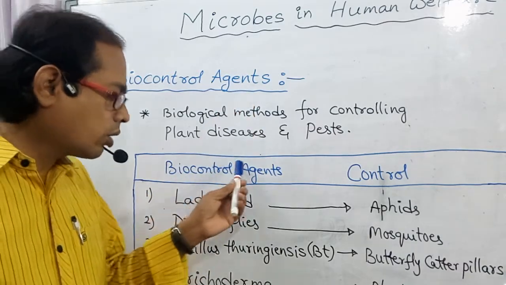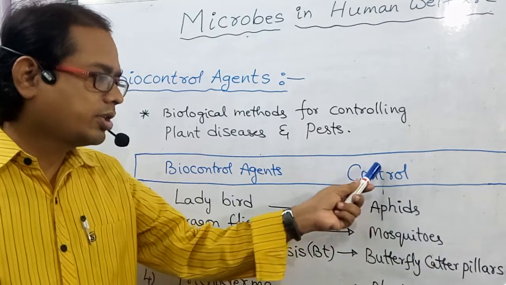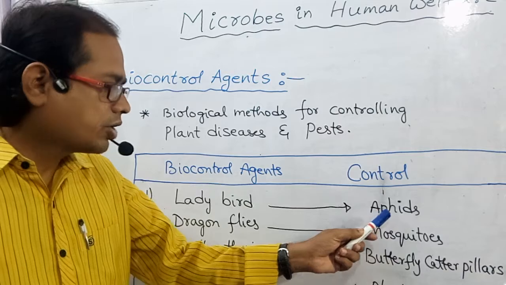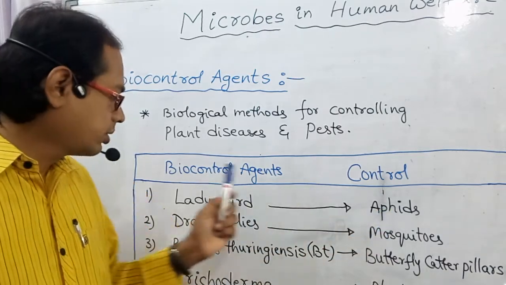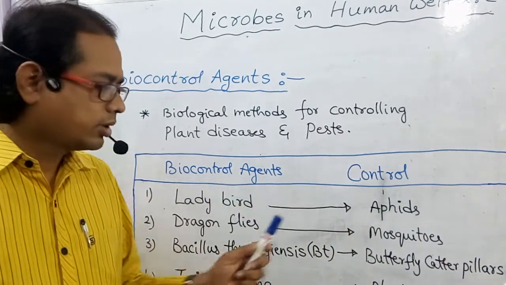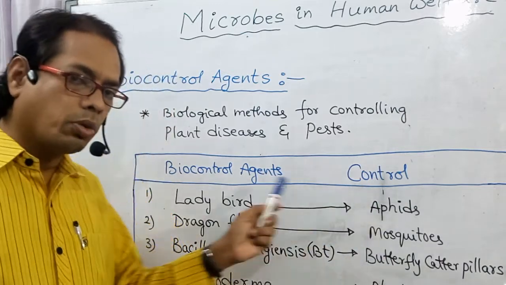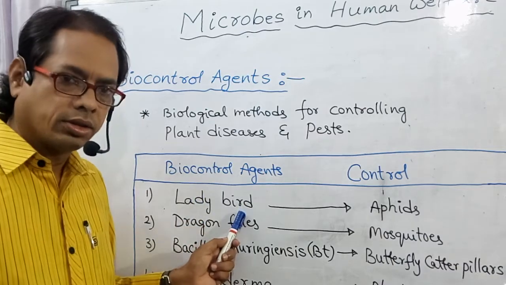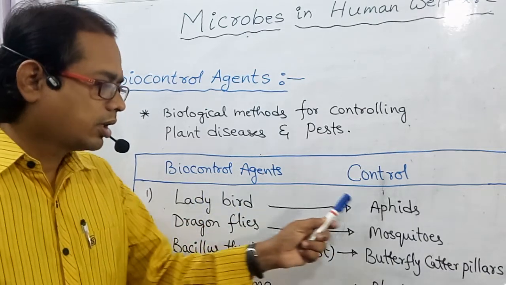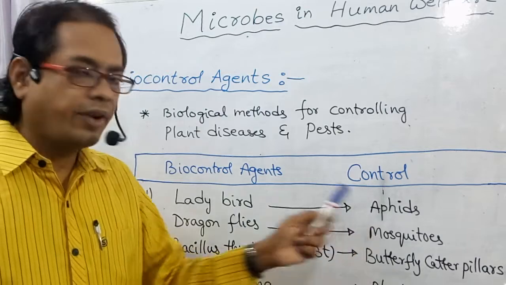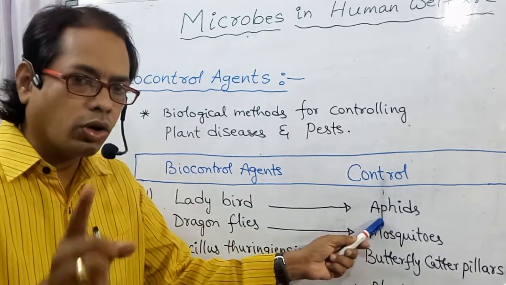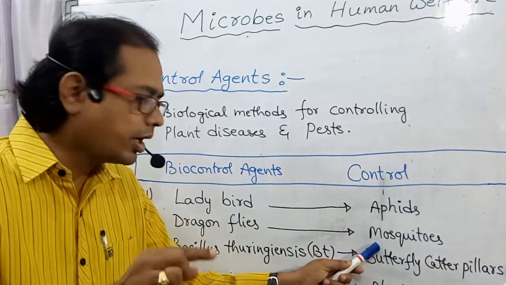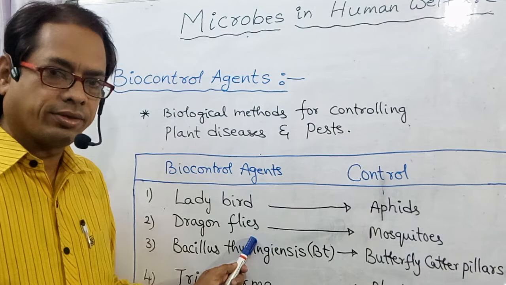See, this is the biocontrol agent. This is the controller. These organisms are controlled by biocontrol agents. Ladybird. Aphids. That means aphids are controlled by ladybird. Mosquitoes are controlled by dragonflies.